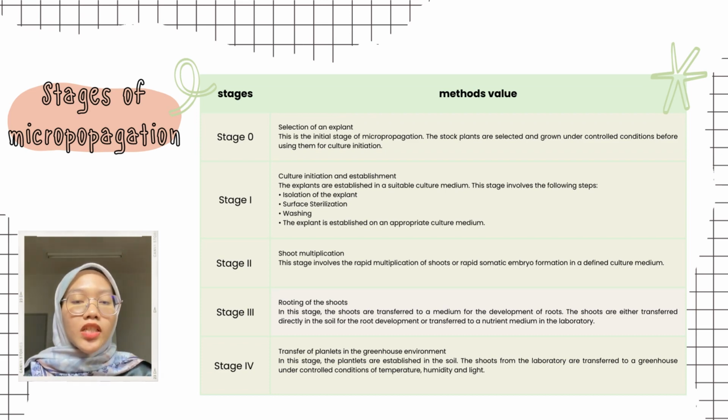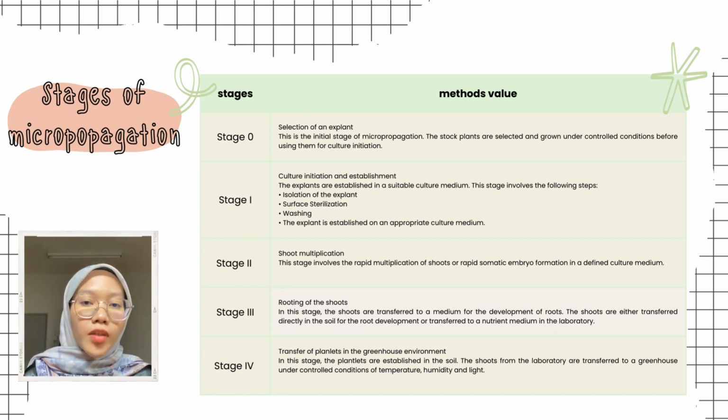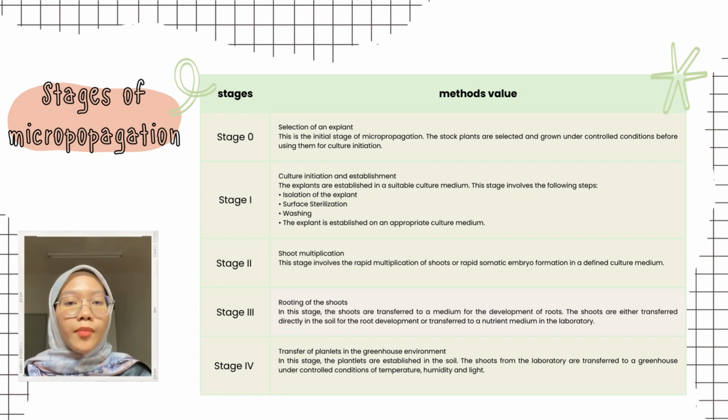The second stage is shoot multiplication, which involves the rapid multiplication of shoots or rapid somatic embryo formation in a defined culture medium. The third step is rooting of the shoots. The shoots are transferred either directly into the soil for root development or into the nutrient medium in the laboratory.